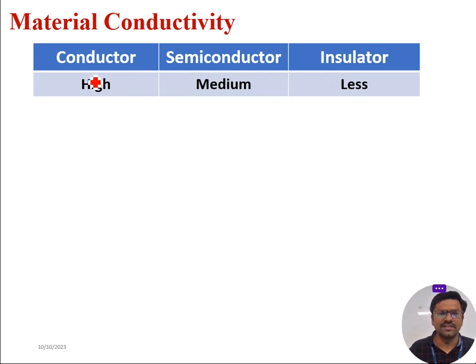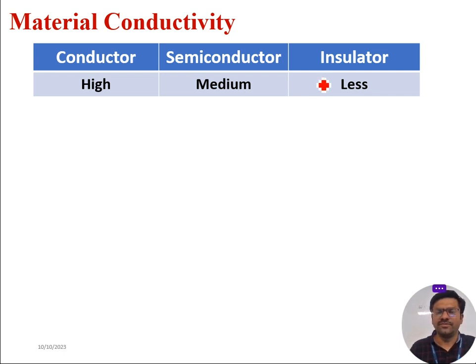Conductors are the materials having very high electric conductivity. Semiconductors are the materials whose conductivity lies between conductor and insulator, and the insulator conductivity is very low.